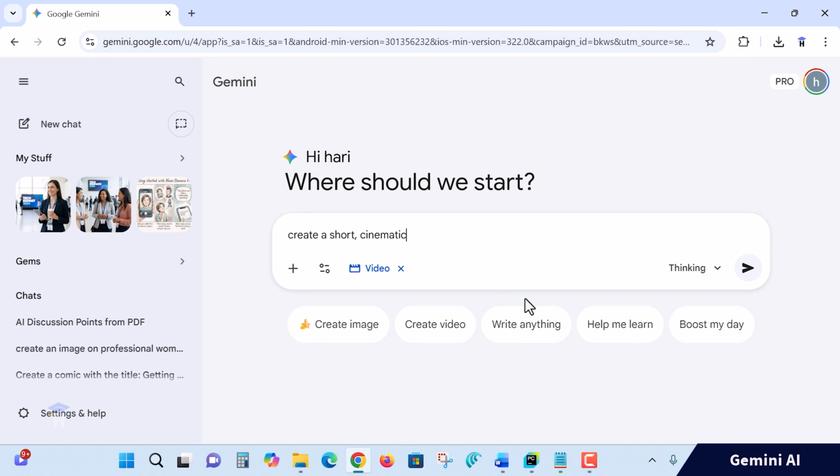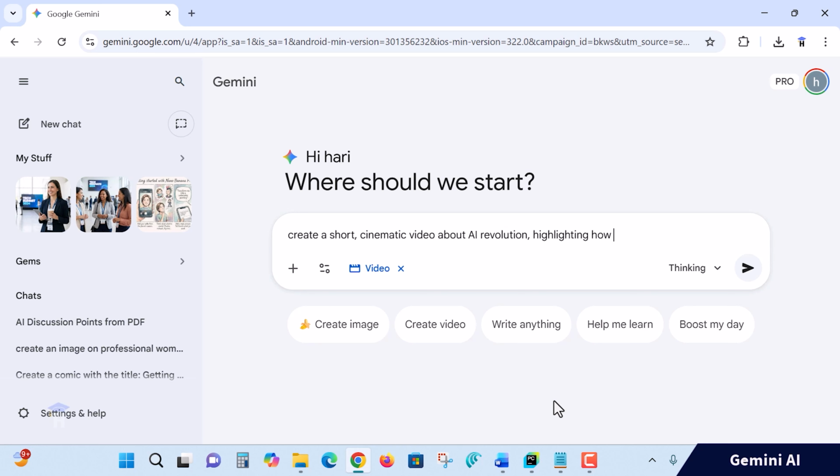Cinematic video about AI revolution. Capital AI. AI revolution in the present current scenario or current trends, also you can write it, no problem. AI revolution, highlighting what the content is required inside the video in every frame, what the backgrounds, what visual effects we have to add. I'm taking a cinematic theme.